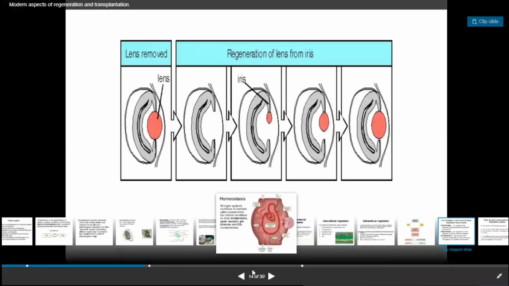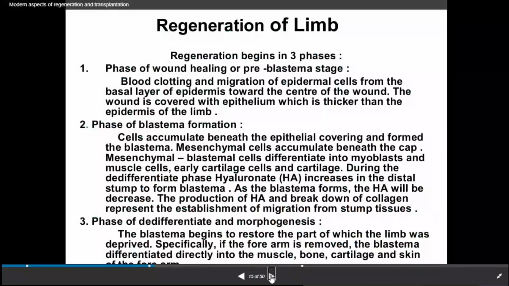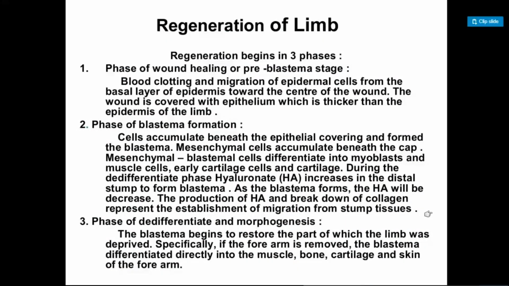Then after that, regeneration of the limb: how is a limb regenerated? If any limb is cut off, then that cut limb is regained by the pushing of the surrounding cells or tissues to mold the missing part, for the formation of that specific part again as it existed in the past. Regeneration begins in three phases: the phase of wound healing, the phase of blastema formation, and the phase of de-differentiation and morphogenesis.